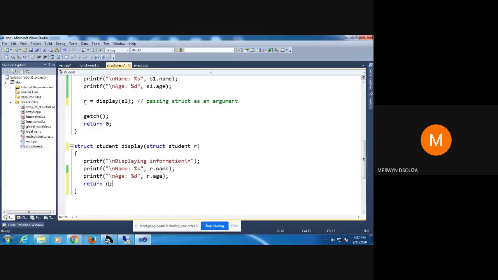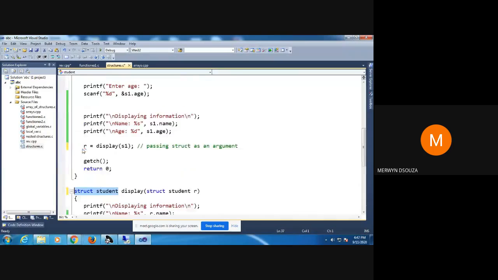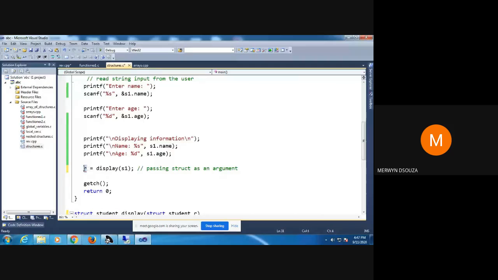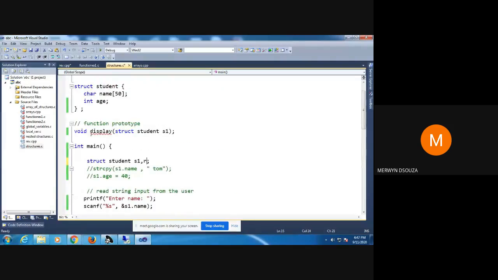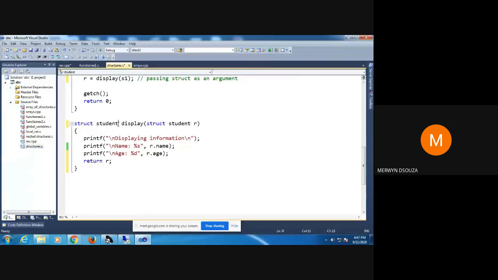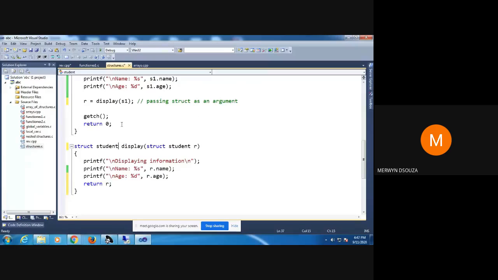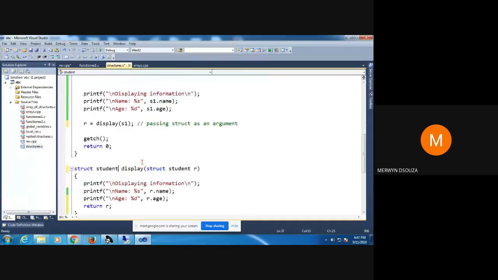Now R is your variable. Whatever value you would be returning, since R is of the type struct student, the return type is struct student, and here you would send it back. This R has to be declared somewhere on top. Now this prototype is giving an error because here I'm saying void and there I'm saying struct student. So on top I would have to make it struct student. That you all can do later. So any other question?